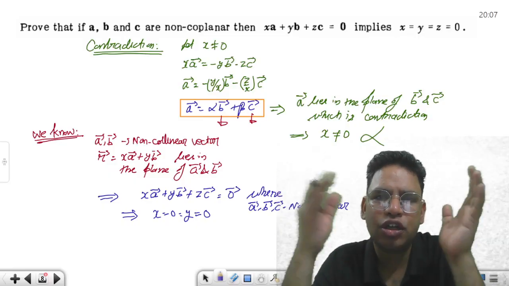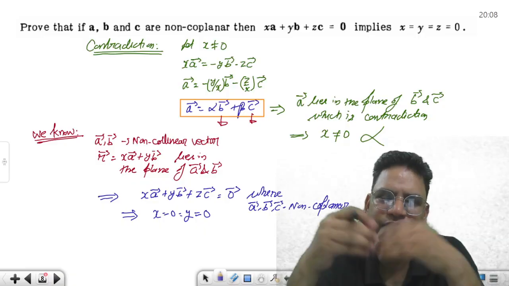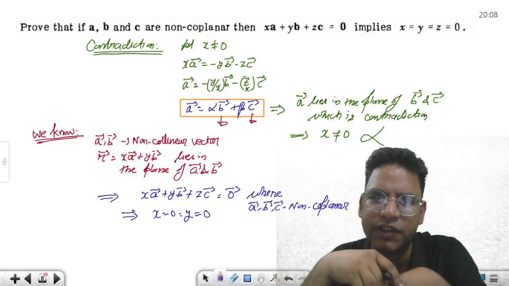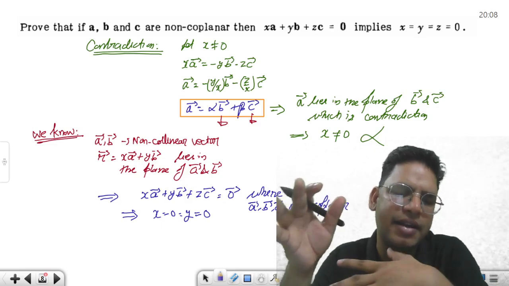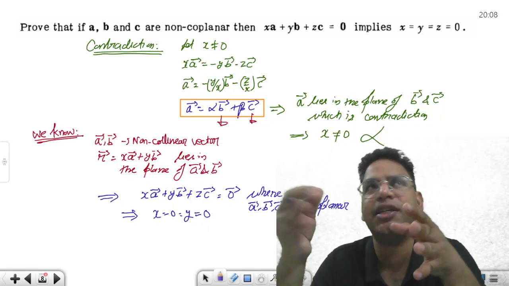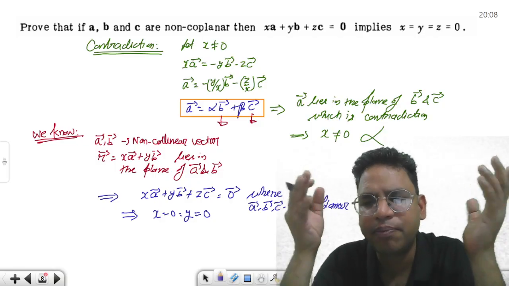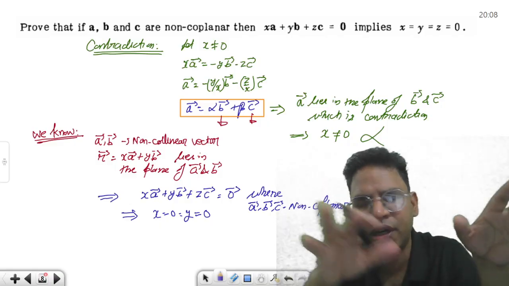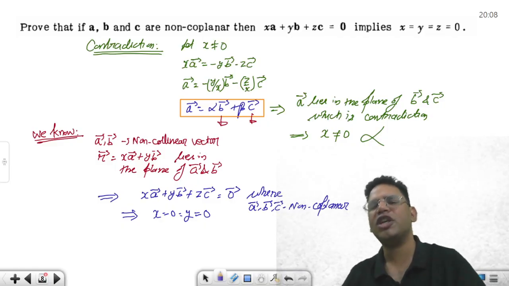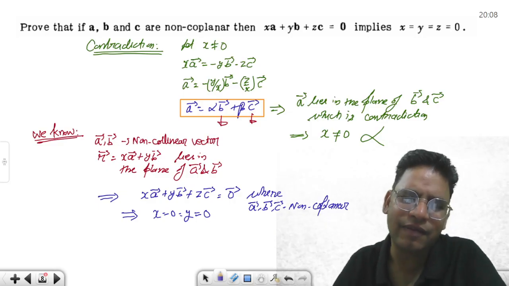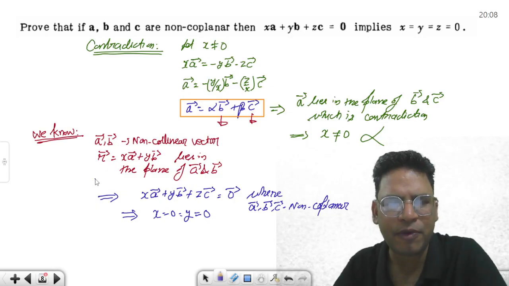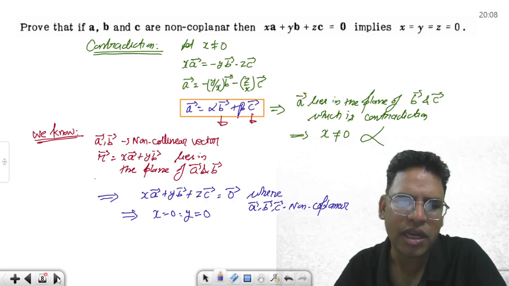So you should be in a position to identify how to solve these problems with contradiction, and you have to have some intuitive idea, because this course is not for mathematics, this course is for physics. So intuitively you have to think, if these vectors are non-coplanar, it simply means they do not share any three-dimensional plane, because now we are particularly interested, for these beginning videos, in the rectangular coordinate system. Okay, so once we get rid of any particular choice of coordinate system, then we are going to be more abstract. But for the time being, you can have this intuition.